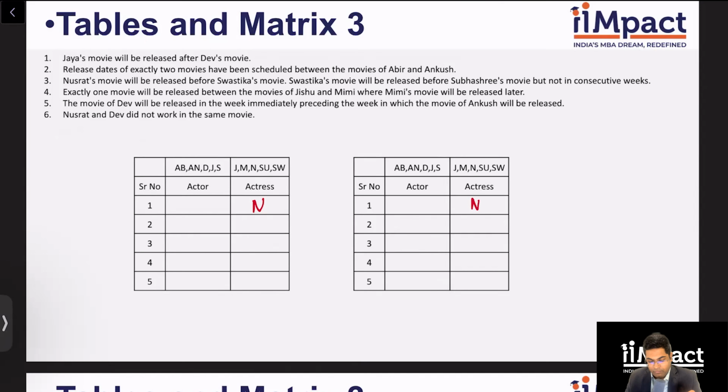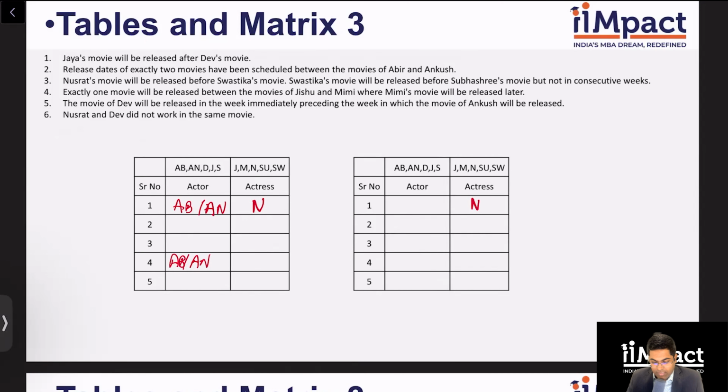Okay. So I'm sure that clue is essentially to help us eliminate a few cases. Yes. So, which was the clue which was giving us the most coverage? Clue number 2, Abir and Ankush, right? Let's take that case. Let's say Abir or Ankush are in 1 and 4.